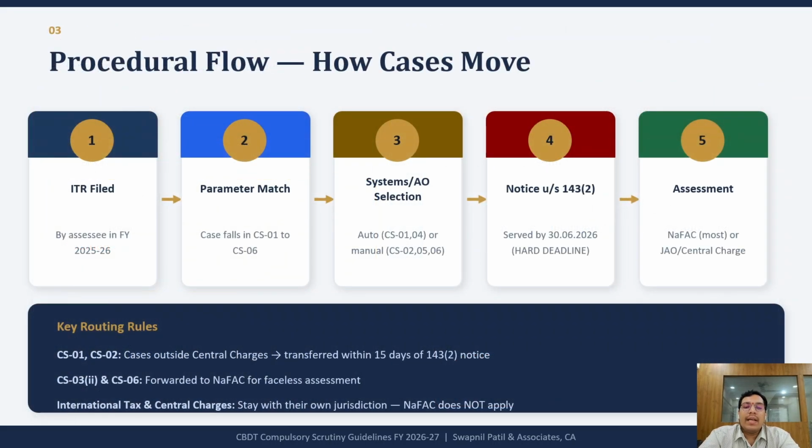Now, let's quickly understand how the process works. Step 1. A return is filed. Step 2. The system checks whether any of the 6 parameters apply. Step 3. The case is selected either automatically or through the prescribed authority. Step 4. Notice under section 143(2) is issued. Now step 5. Assessment is completed either through NaFAC or the jurisdictional authority. Most cases will move through the faceless assessment route. However, there are important exceptions which we will discuss next.